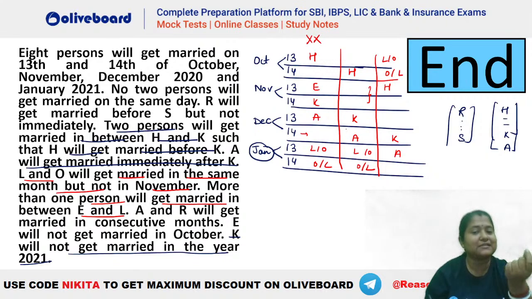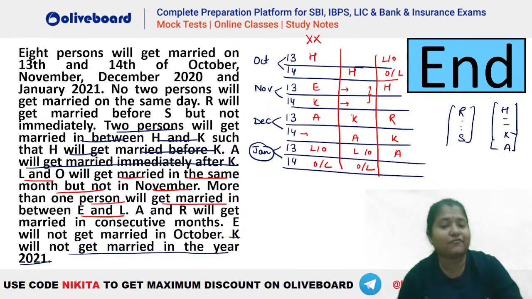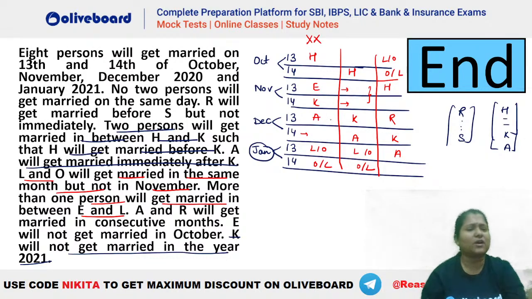Here in this case, December is A. That means in November, one of them will be R, right? R can be this one also. R can be this person also. Either of the two situations, okay? In this case, you can see R has to be this person only. Okay, A and R in consecutive ones. Now you have to place your E. Okay, what else do we have? Do we have any other information here?